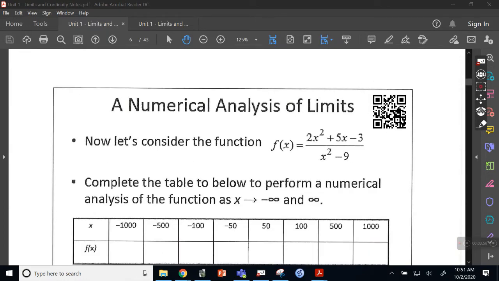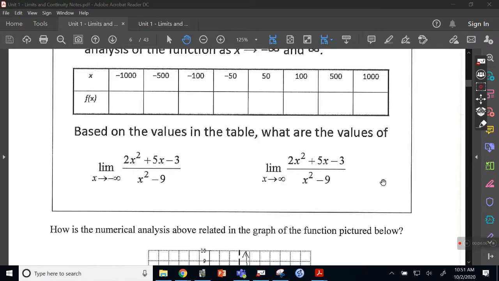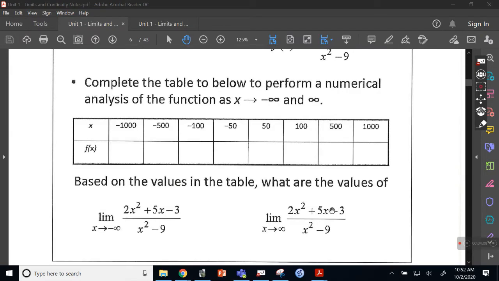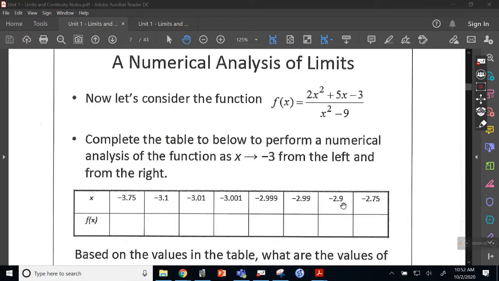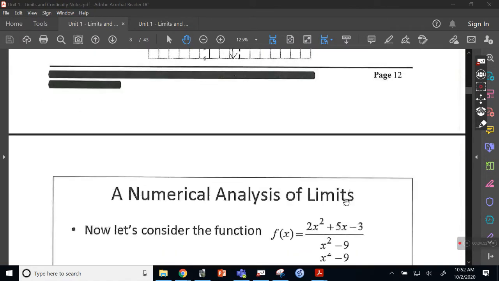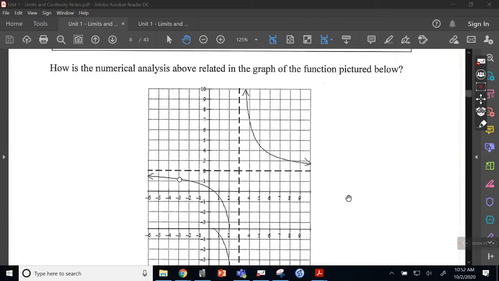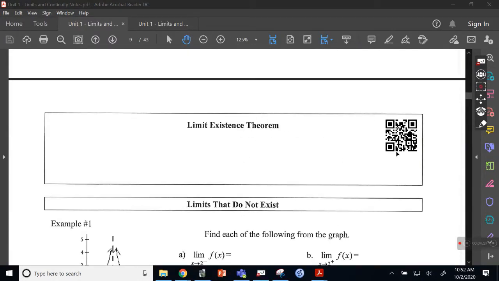What I've done is I've tried to pinpoint the most difficult sections of each day of notes and make a video. So you can use your phone to open up your camera and scan the QR here, and that'll be a video of me showing how to do this problem. And if you keep going, there should be another one at some point here. Keep scrolling, there's another one that I found important.